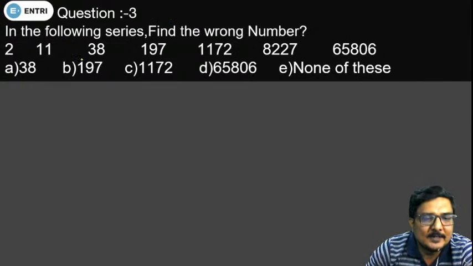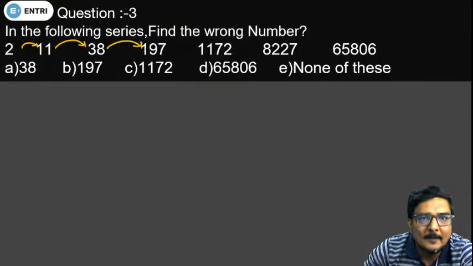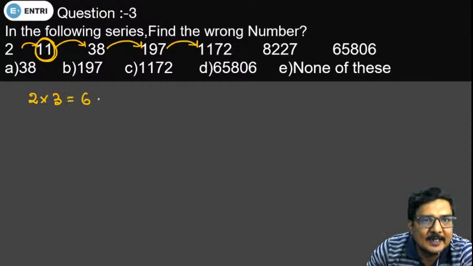Now what is the logic in this particular series? We are saying that the numbers are increasing in a higher degree, so we will be going with the multiplication approach. It means the next number is being obtained by multiplication of a certain number. So what we are going to do now, what is the logic? 2 into 3 gives 6 and plus 5 is equal to 11.